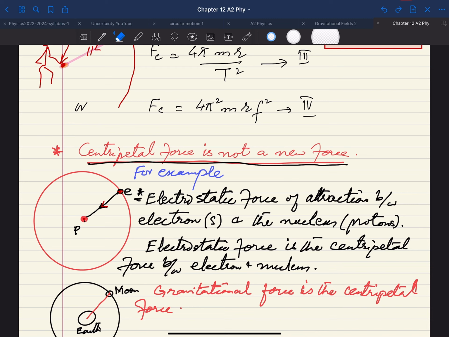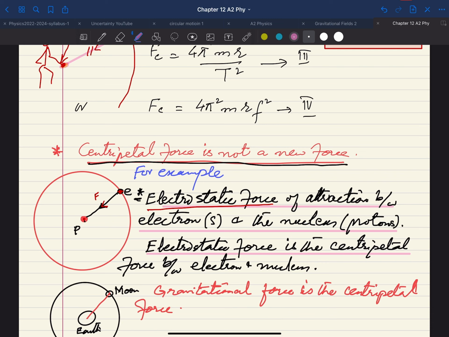And in each and every case we will consider the centripetal force. Suppose the electron is moving around the nucleus, there will be an electrostatic force. We will not say that there is an electrostatic force between the electron and the proton and there is also a centripetal force, but simply that the electrostatic force of attraction between electron and nucleus is giving us the centripetal force.